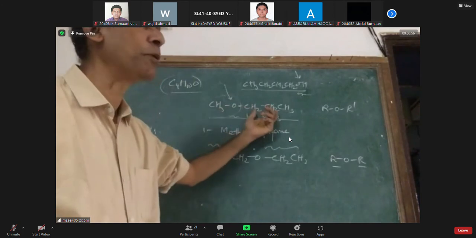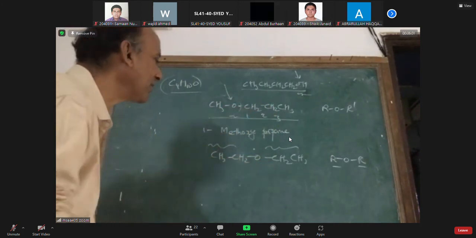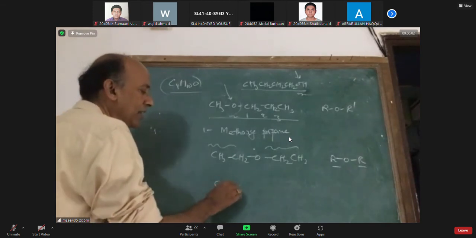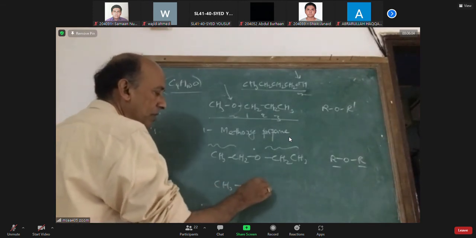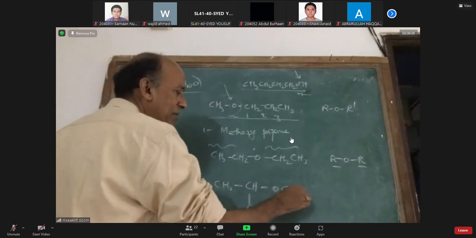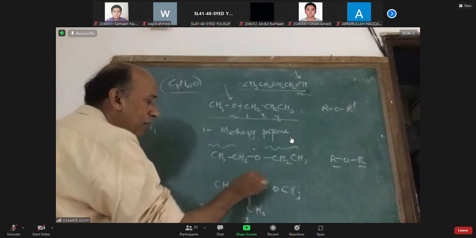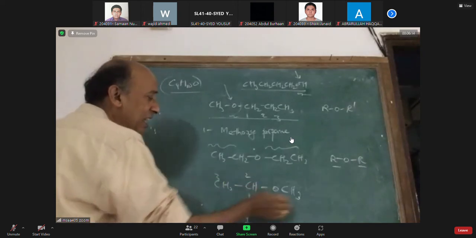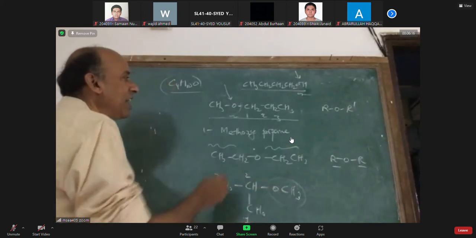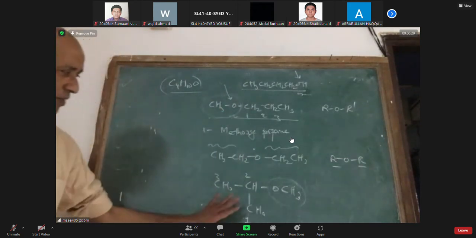Then methoxypropane, not propoxybutane. So it is ethoxy here. Now you can think of another compound. Well, can you name this compound, sir? It is a propane only, but in this propane, the second carbon has methoxy. Here in the propane, the first carbon has methoxy.